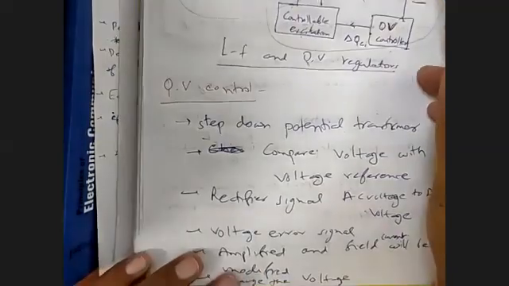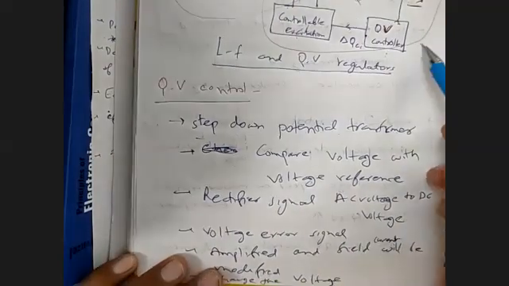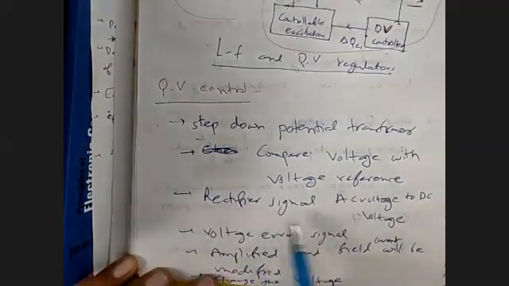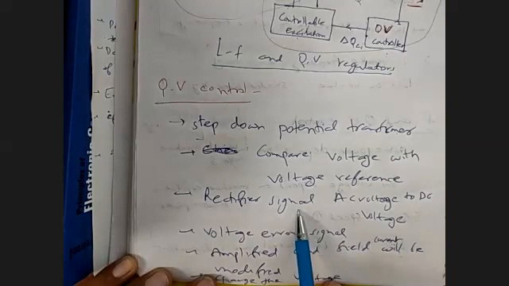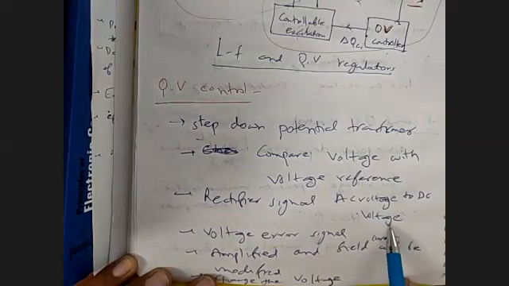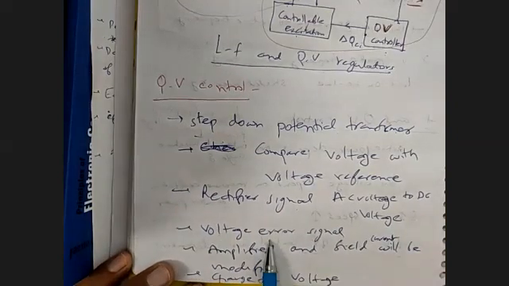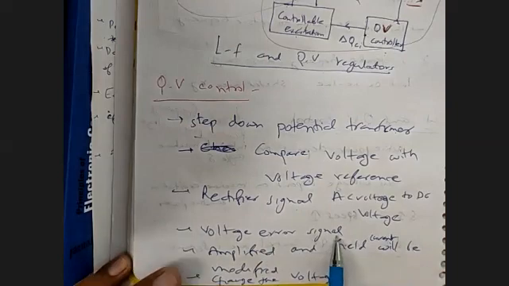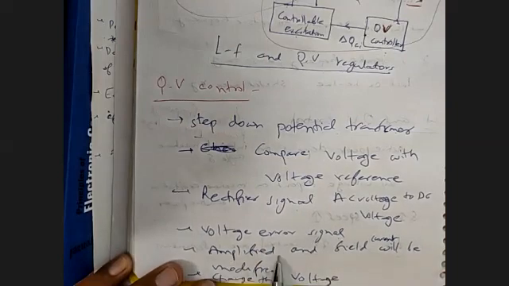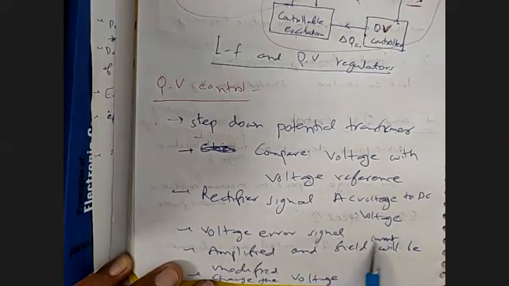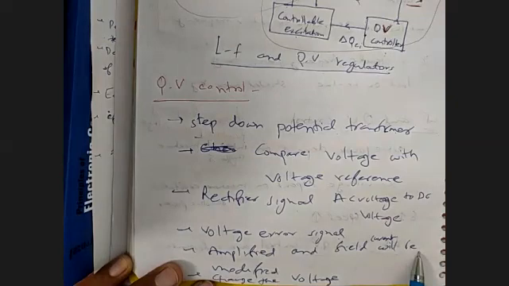So we have this voltage sensor, then we have a QV controller. That means we will be rectifying the signal, converting it from AC to DC, then comparing it, and then we will be generating a voltage error signal. On the basis of this voltage error signal, we will amplify this signal and change the field current which will be applied in the field of the generator to change the voltage of the generator. So this is the basic philosophy of QV control.